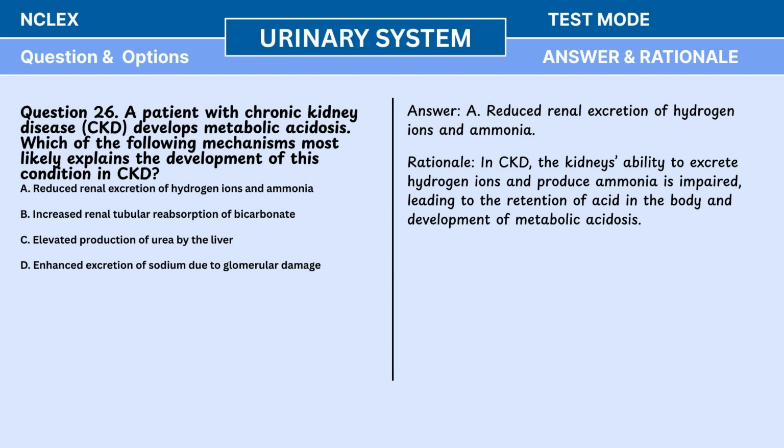Answer: A. Reduced renal excretion of hydrogen ions and ammonia. Rationale: in CKD, the kidney's ability to excrete hydrogen ions and produce ammonia is impaired, leading to the retention of acid in the body and development of metabolic acidosis.